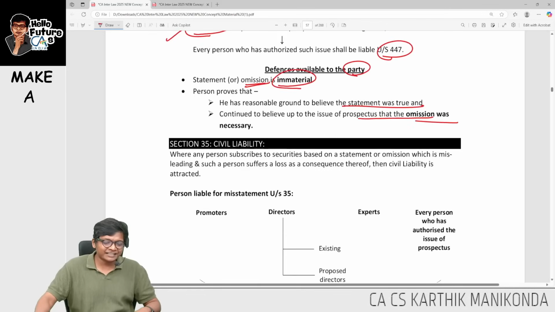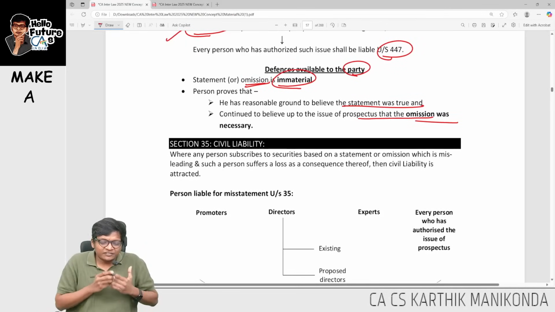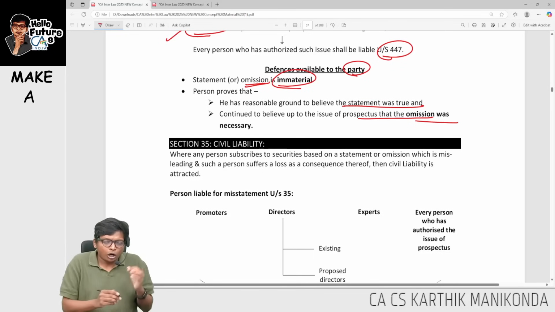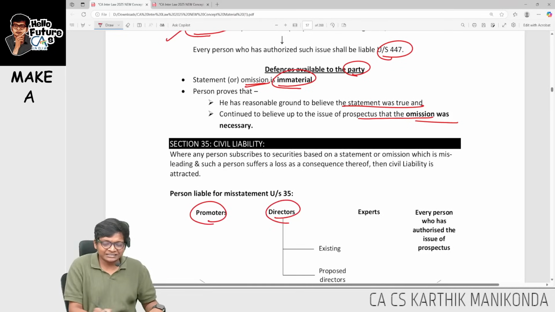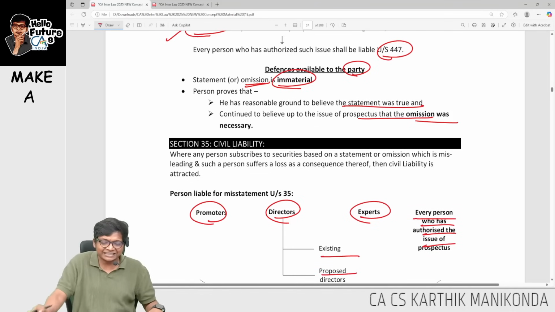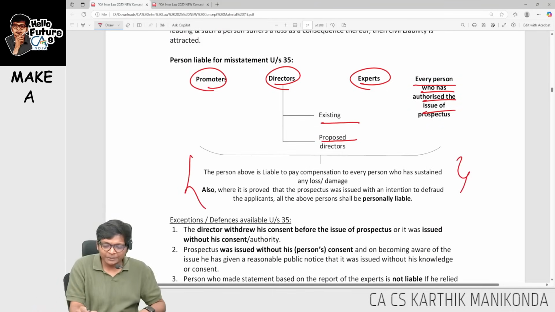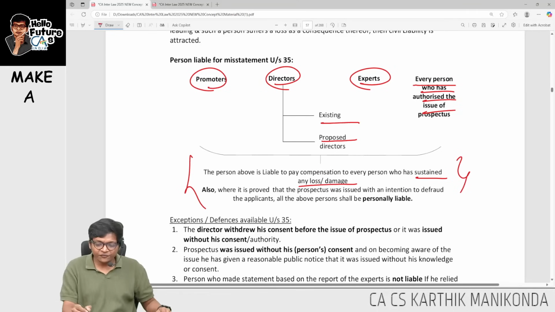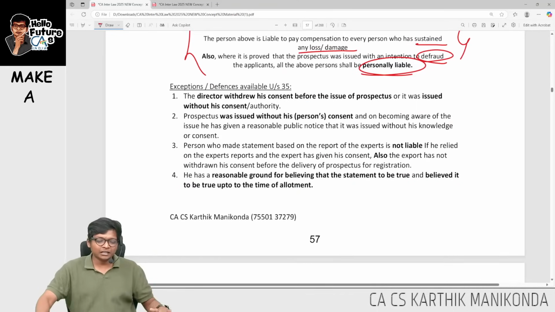Civil liability is very simple, sir. What is the civil liability provision saying? If because of your wrong, fraudulent statement, any people have suffered loss, then all the people who authorize the prospectus, who are all the people? Promoters, directors, experts, every person who has authorized the prospectus, existing and proposed directors, you all are liable for all the people who have sustained loss. If it is fraud intentionally done, liability will become unlimited, guys.